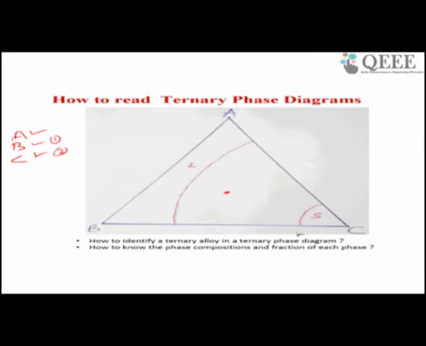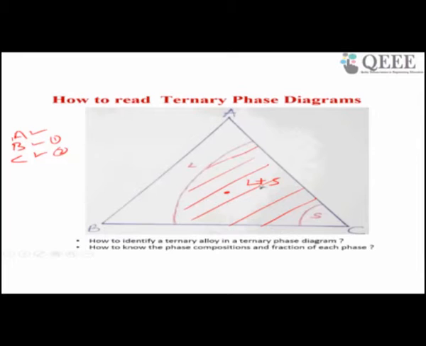Suppose this is a phase diagram of a particular ABC alloy at different temperatures. This ternary phase diagram is like your binary phase diagram: it gives you the alloy composition with respect to temperature. For example, it will give you solid, liquid, and this is the phase where you have liquid plus solid.